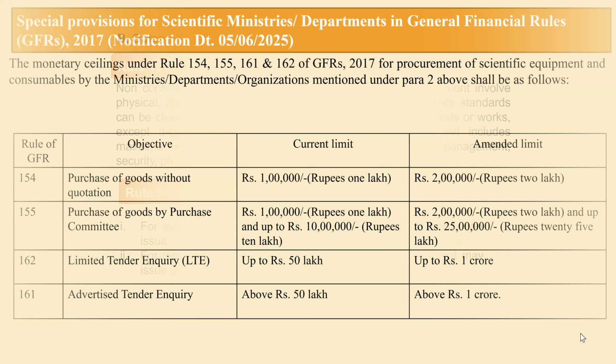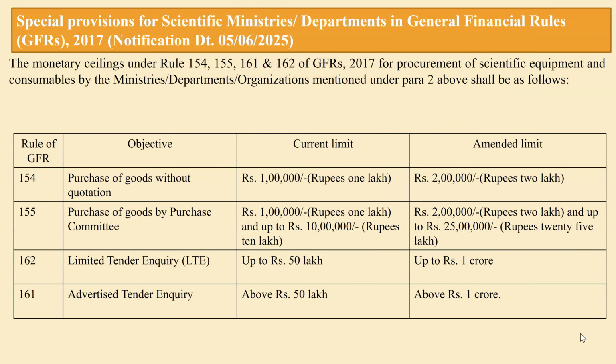You see, this is a special provision for scientific ministries and departments, as I was telling, rule 154. Presently the limit as per rule 154: we can go up to 2 lakh, means up to 2 lakh of chemical glassware can be purchased by any scientific organization as per rule 154.